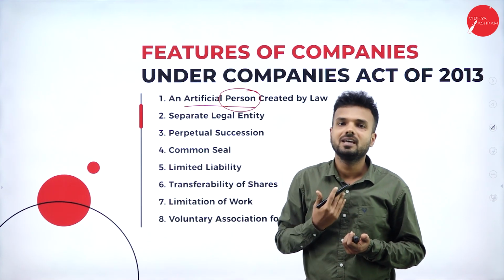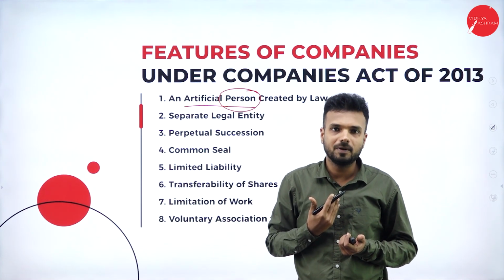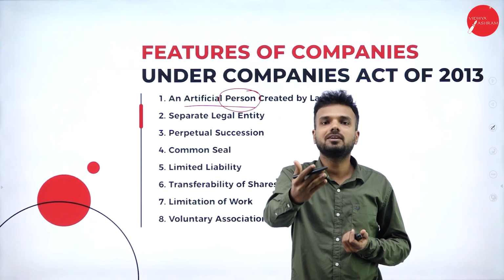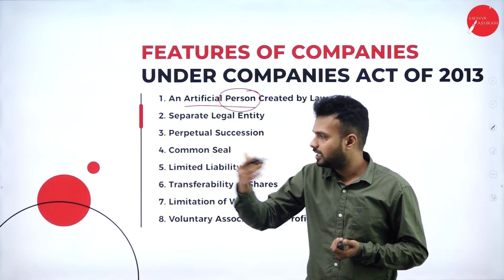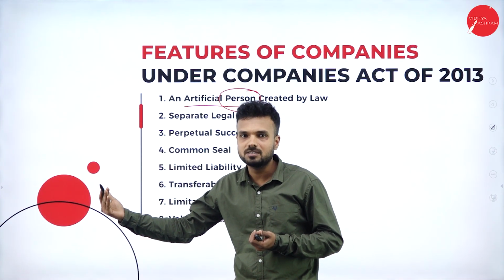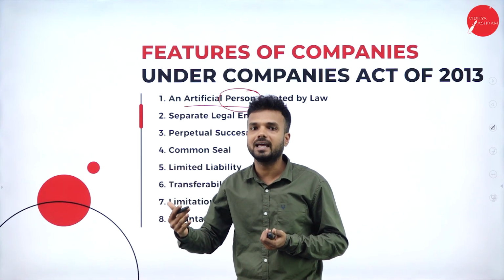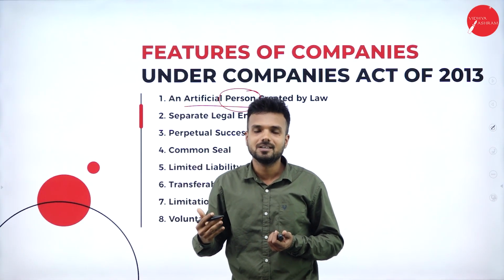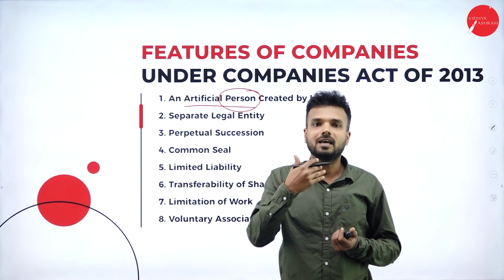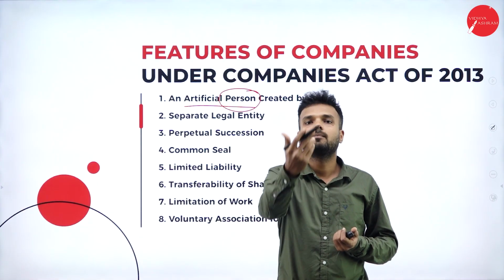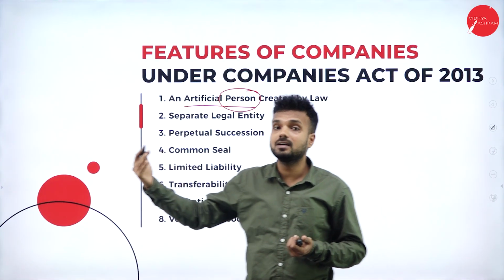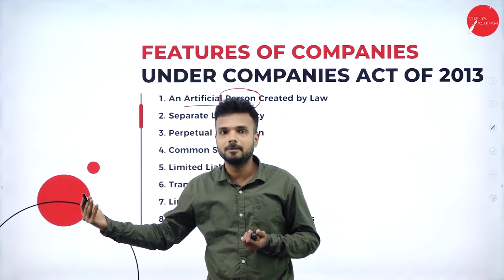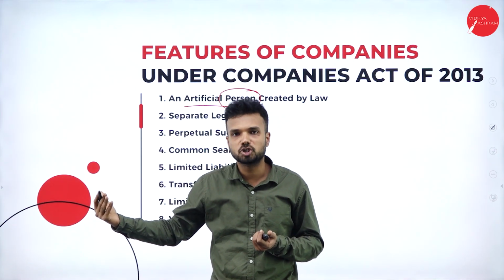In the same way, as a natural person I can enter into any kind of agreements and contracts. Even a company as an artificial person can enter into any kind of contract or agreement. And as a natural person, I can borrow money from people. Even the company borrows money from people, from its shareholders, from its stakeholders.